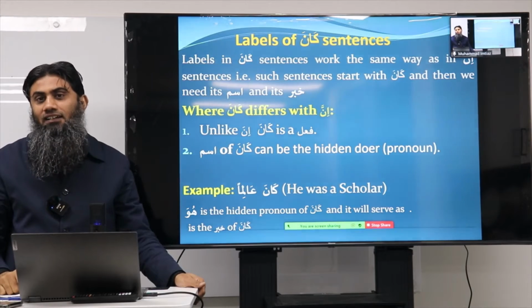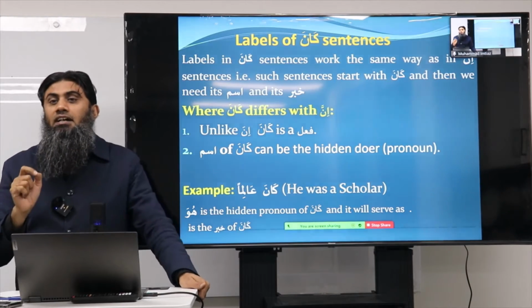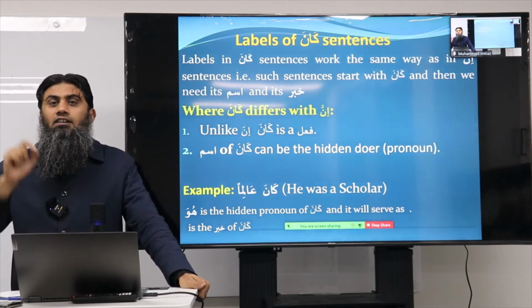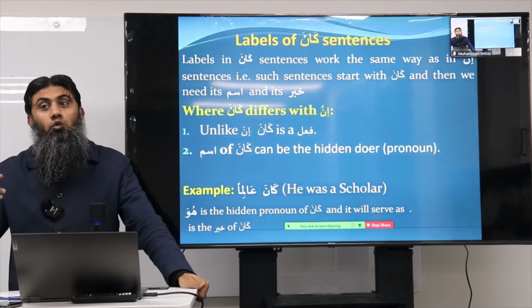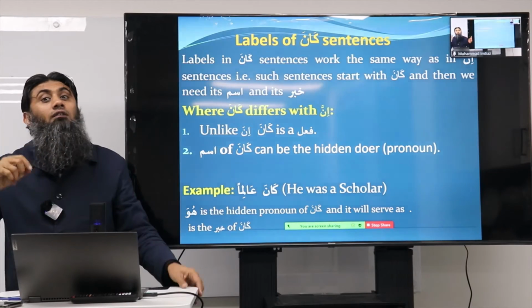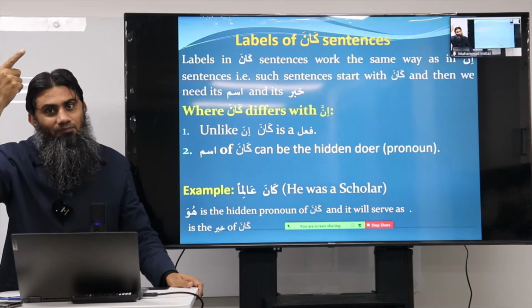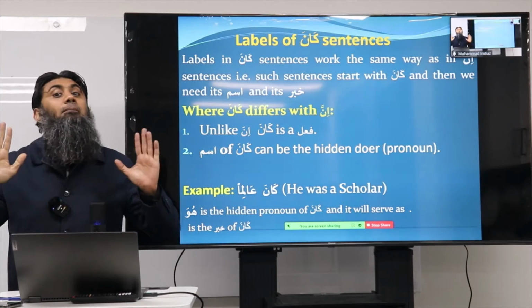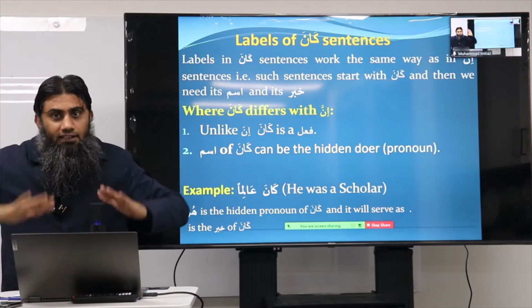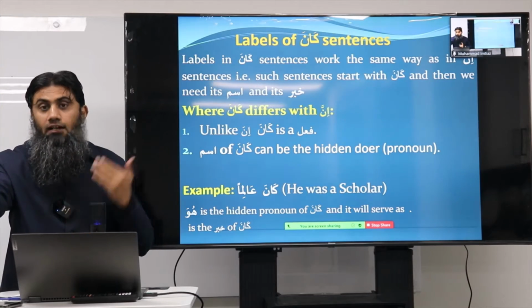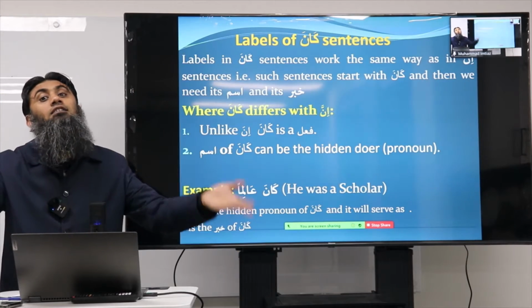Is this point clear? Now, this is my tip for all of you. Never ever try to memorize two things which are opposite to each other. Always just memorize one thing. For example, you just remember inna. In the case of inna, ism is nasab and khabar is rafa. Kana is the opposite.